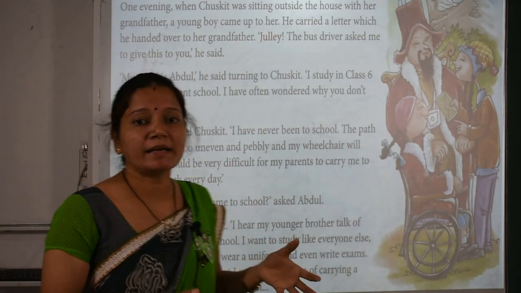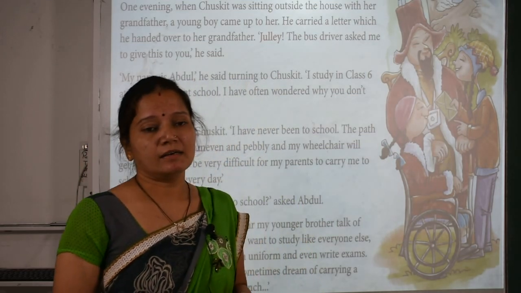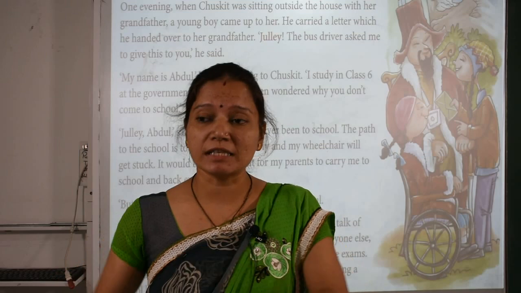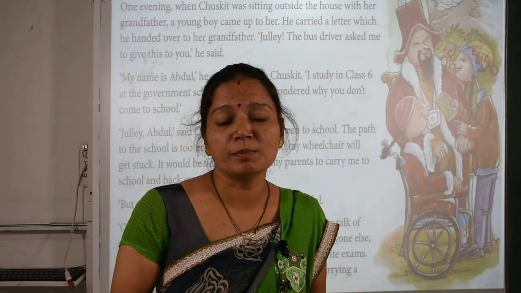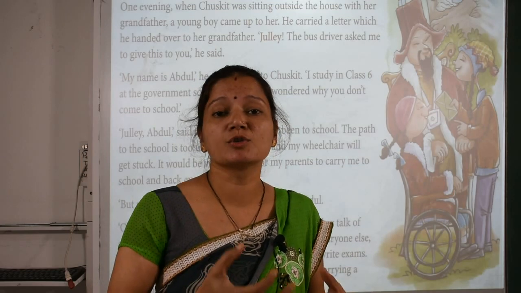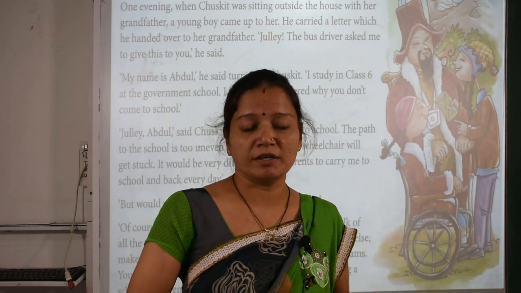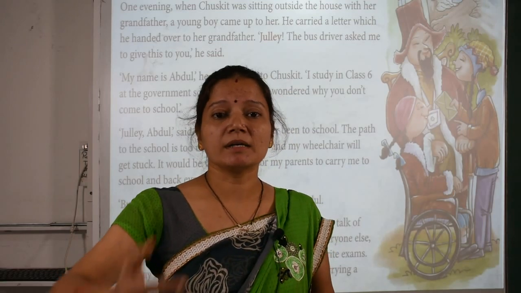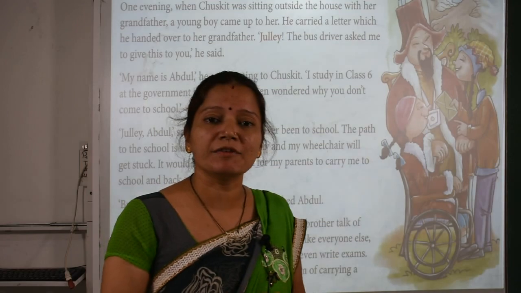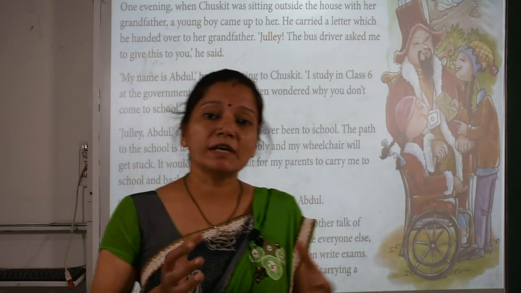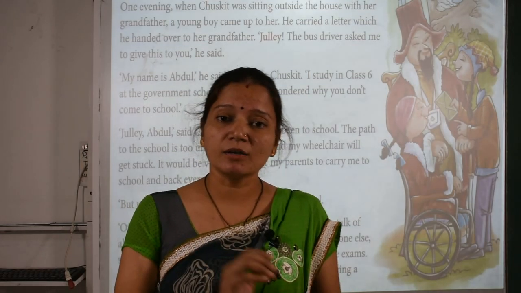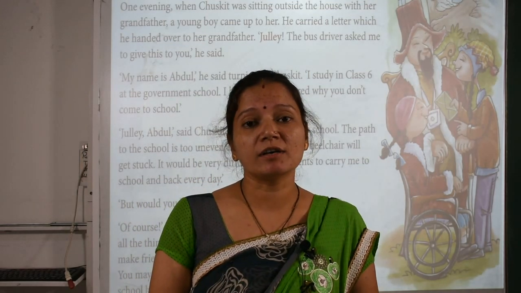So Chaskit also replied hello, and then she said, I am unable to walk and I am using this wheelchair. Okay, and with this wheelchair it is not possible for me to go to school because the road is not good. It is too rough and too uneven. Uneven means somewhere there is a slope, somewhere a rocky area. That is why that path is called uneven, and no one in her family can carry her to school every day and bring her back home. So that's why she had never gone to school.